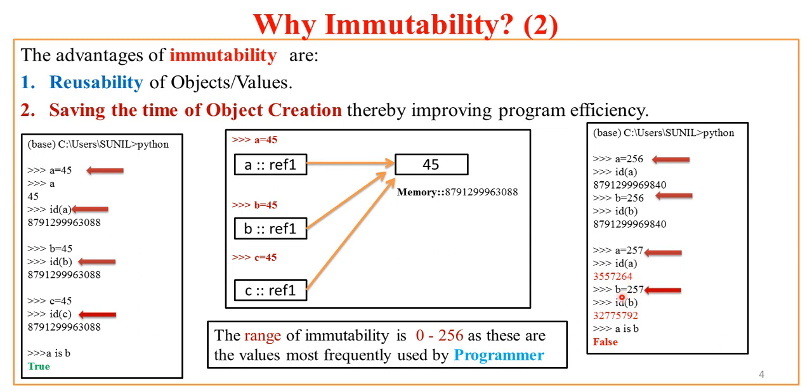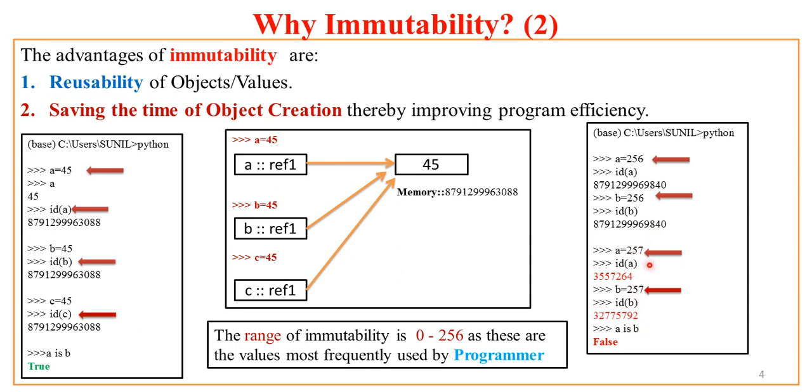Now if I say b equal to 257, to your surprise, b has got a different memory reference even though the value of a and the value of b are the same. Why did this happen? If I say a is b, it gives me false. What does it mean? That a and b are not referring to the same memory reference.